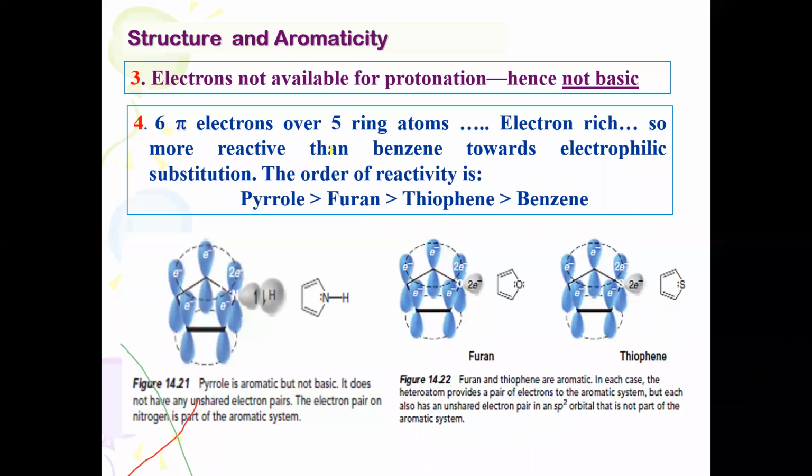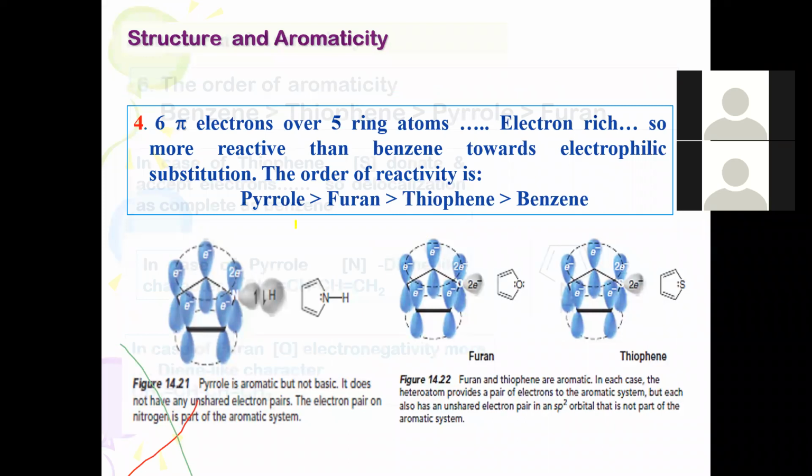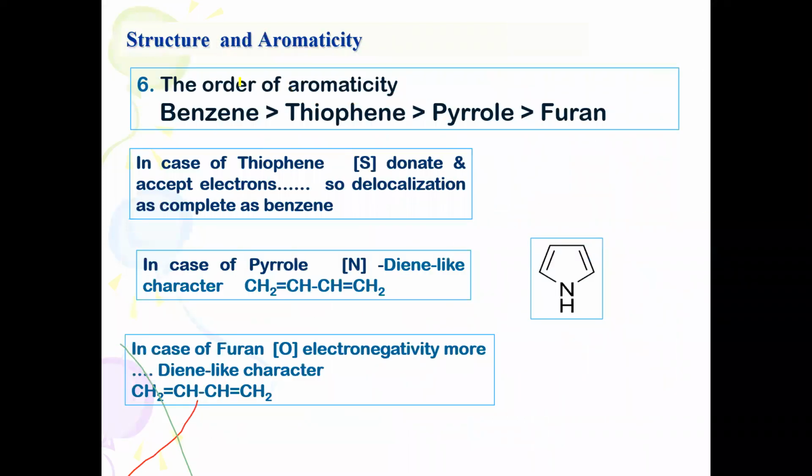In fact, the order of reactivity is like this: pyrrole is more reactive than furan and thiophene, compared to benzene. Okay, this is the order of aromaticity: benzene is more aromatic than thiophene, then pyrrole and furan.